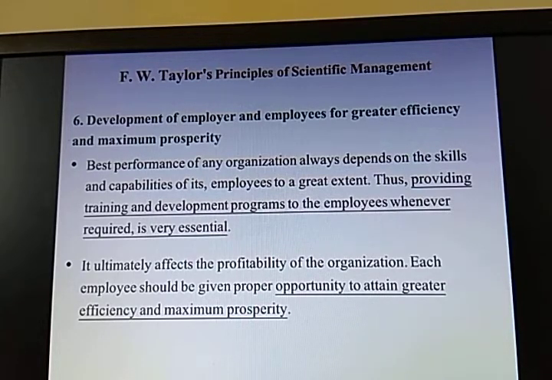I hope you have understood these principles. If you have any query, please raise the question. I will be answering it.